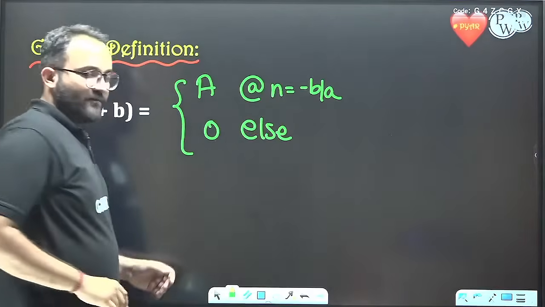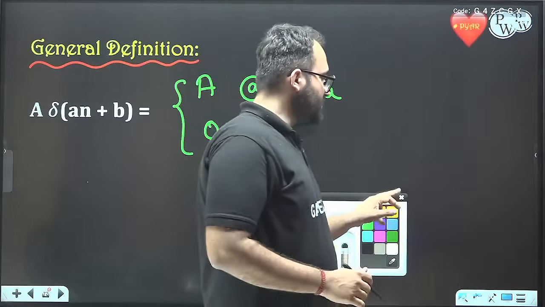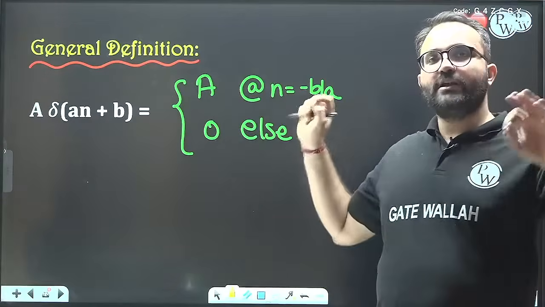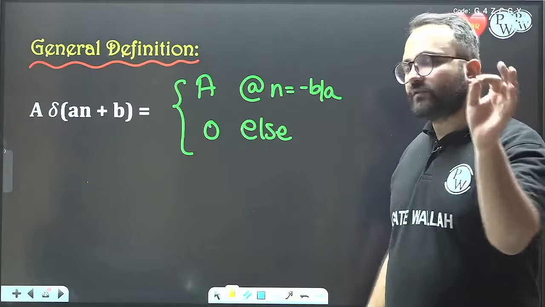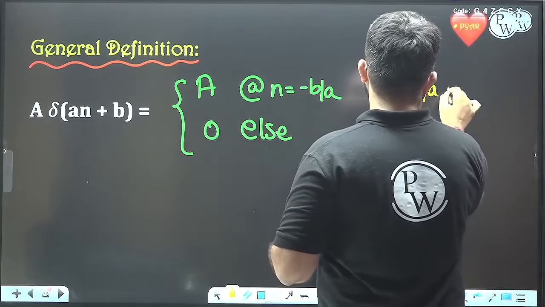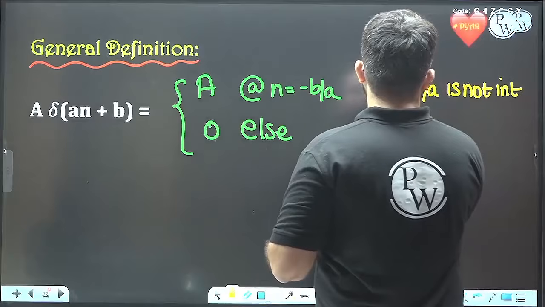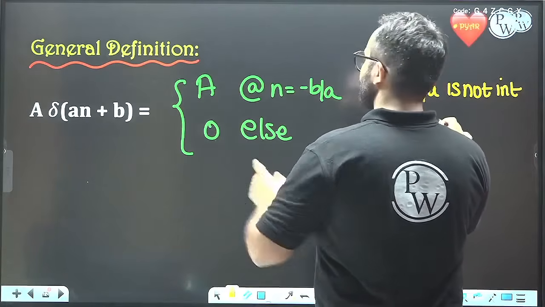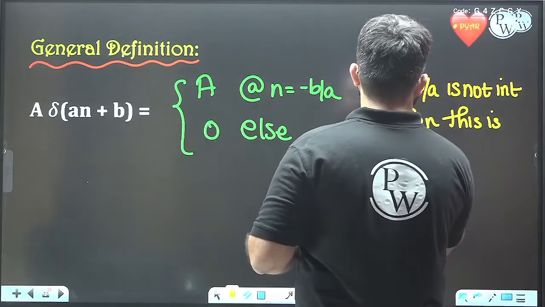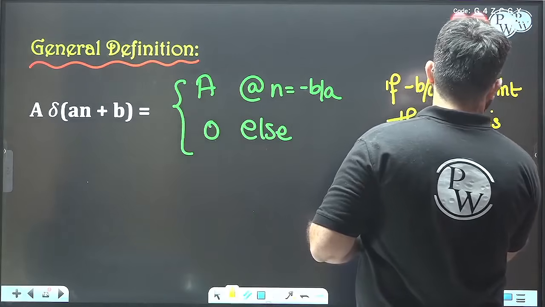After looking at 2-3 examples, I hope all of you are familiar with this point: if minus b by a is not an integer, then this is a 0 signal.